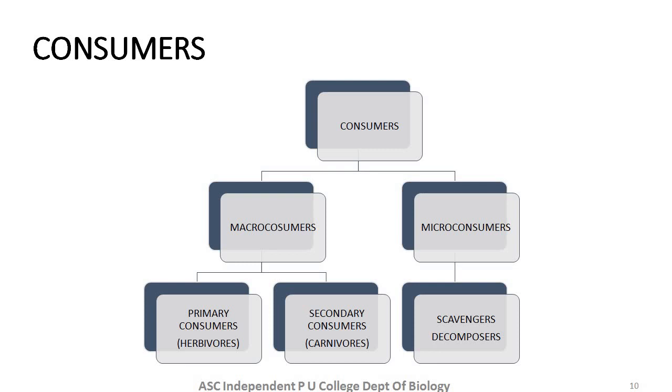So the energy transfer is from plants to the primary consumer, and those primary consumers are fed on by the secondary consumer. So energy transfer is from producer, to primary consumer, followed by secondary consumer. Micro consumers include organisms such as scavengers and decomposers, which we will learn shortly.